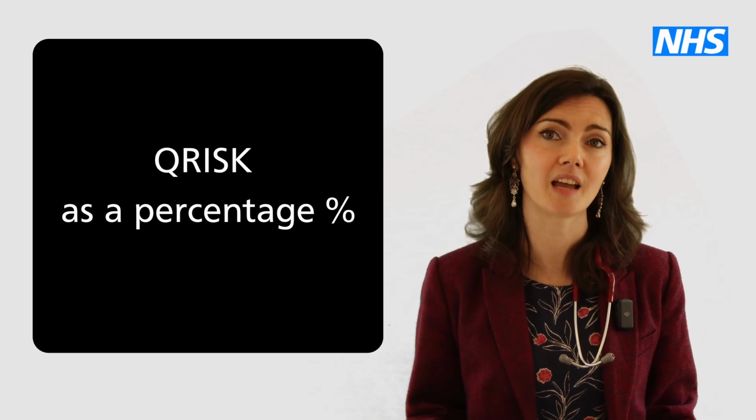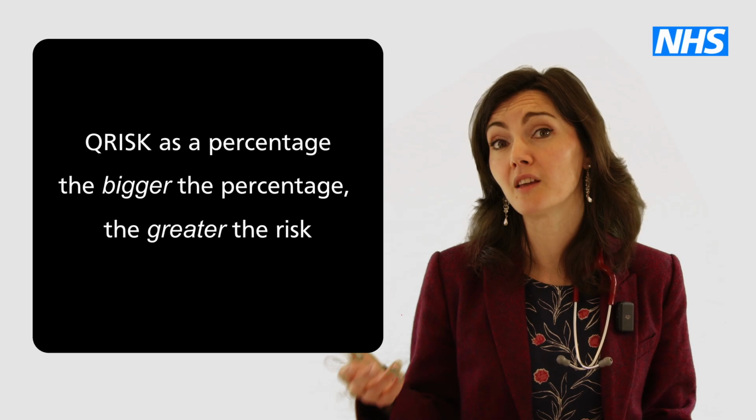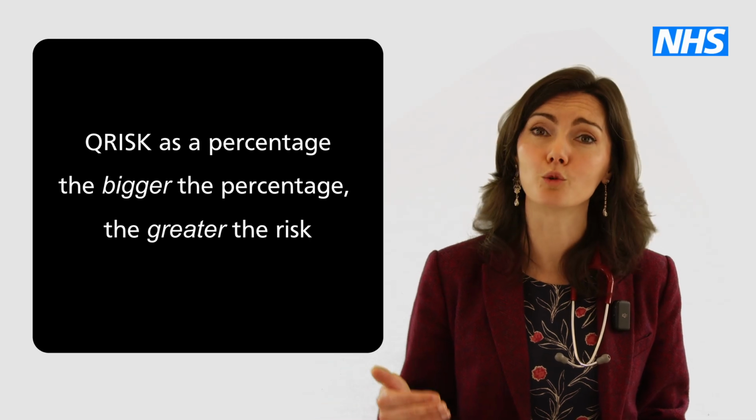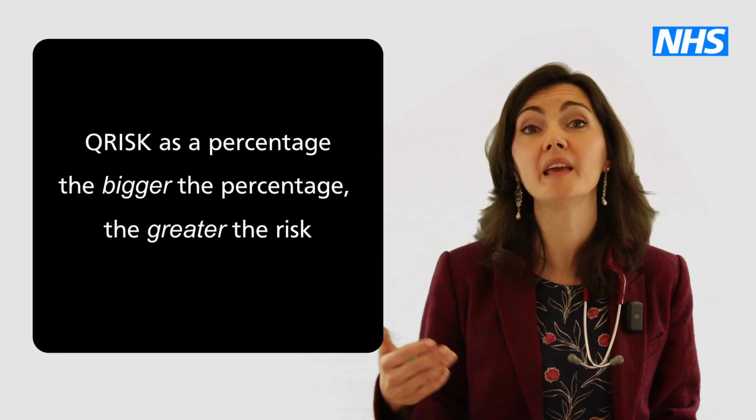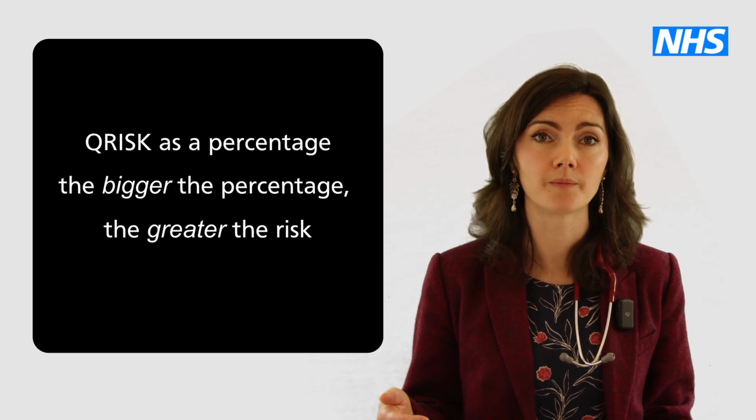Your healthcare provider will give your QRISK as a percentage, which is the likelihood of you having a cardiovascular event in the next 10 years. The bigger the percentage, the greater your risk. Whatever your risk is now, it will only increase as you get older.